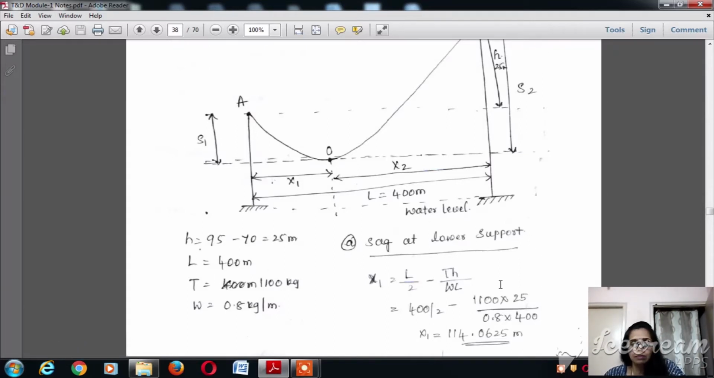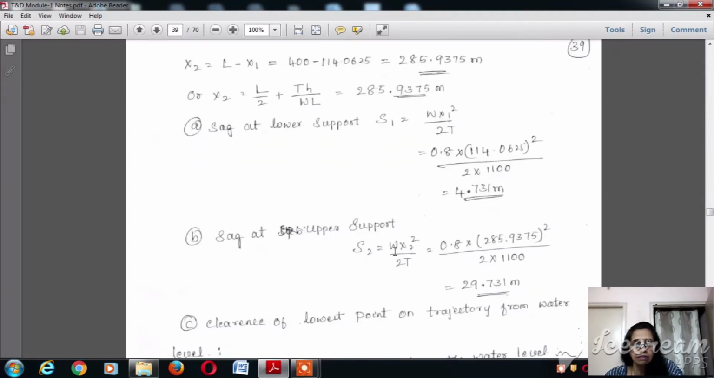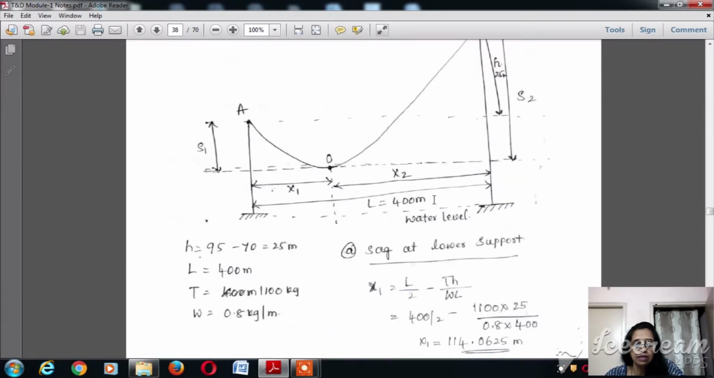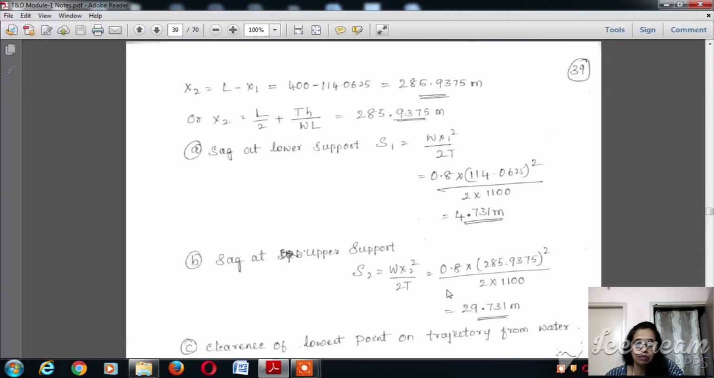So with this, the sag can be calculated by using the formula x1 is equal to L divided by 2 minus TH divided by WL, and similarly x1 plus x2 is equal to L, so x2 is nothing but L minus x1. We can calculate the value for this. x2 is equal to L divided by 2 plus TH divided by WL. Then calculate the value by substituting all the values that are given in the problem.